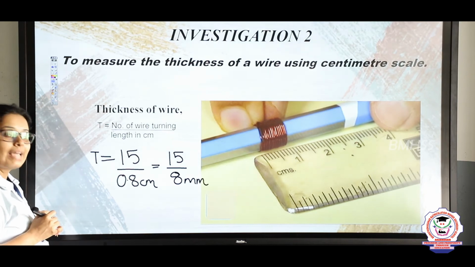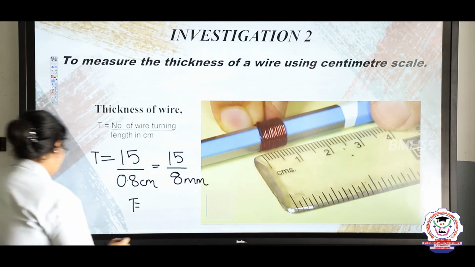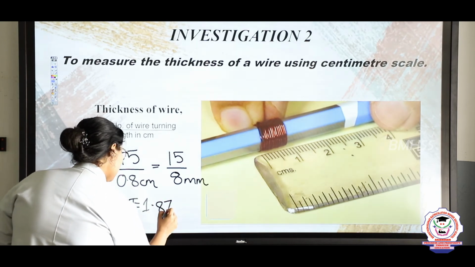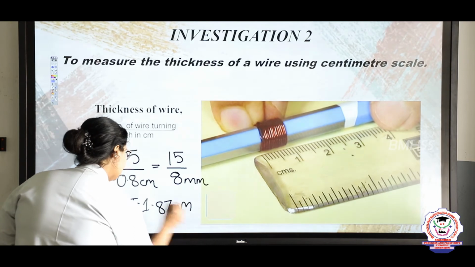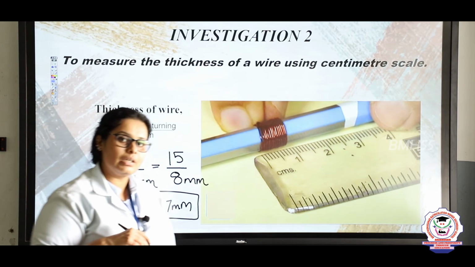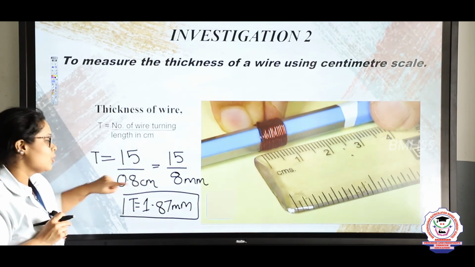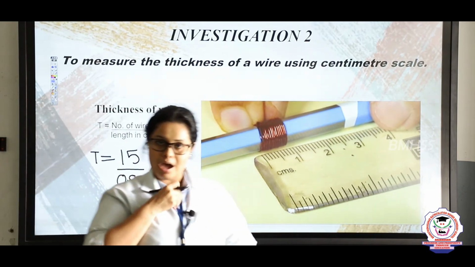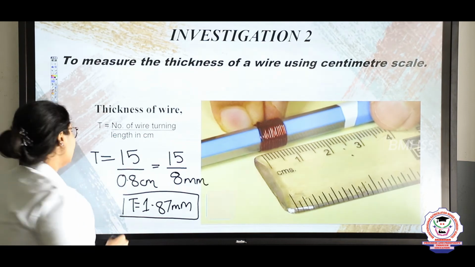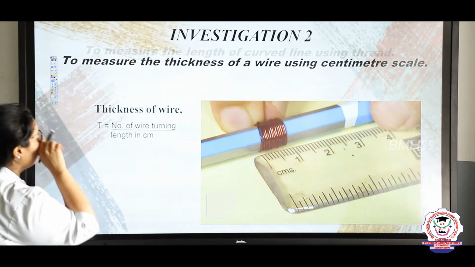Now when I do the calculation, the thickness will be equal to 1.87 mm, that is millimeters. Students, you can ask me, ma'am, why have you used millimeter here? Because we have converted it to millimeters. That is why we say the thickness of our wire is 1.87 millimeter, right? Now let's come to the next one.